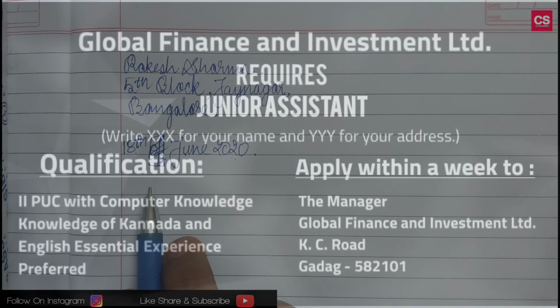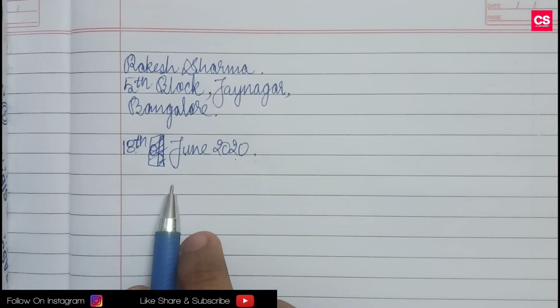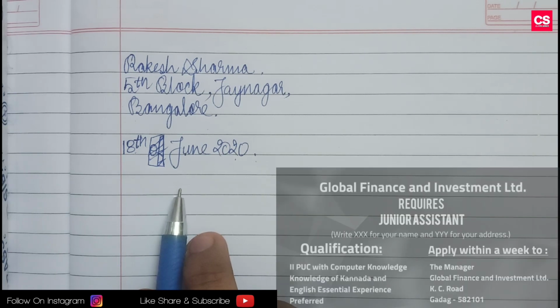And every time the address will be given in the question. You have to find it, and it will be clearly mentioned in the question. You can see on the screen, for example, the letter should be written to the Manager, Global Finance and Investment Limited, KC Road, Gadag. The address is given like this, so you have to write the same over here. First you have to write to whom you are writing, not the company's name. We are writing to the manager.